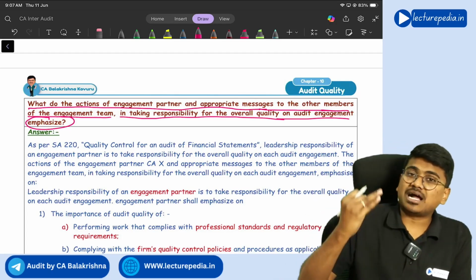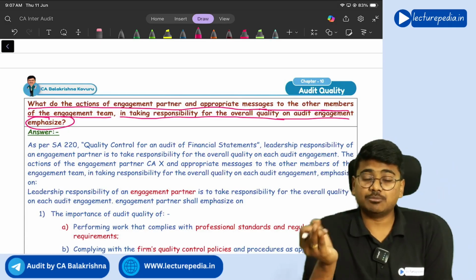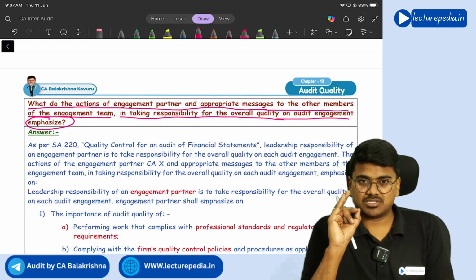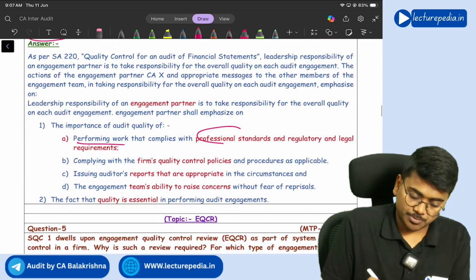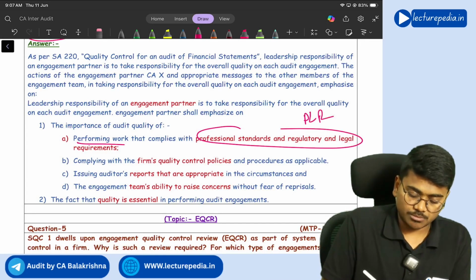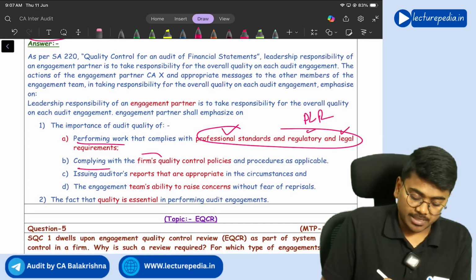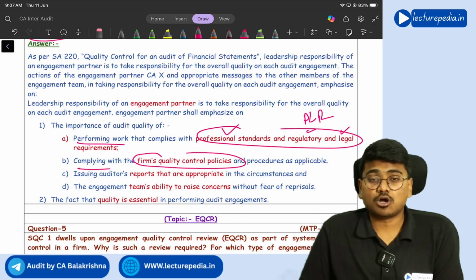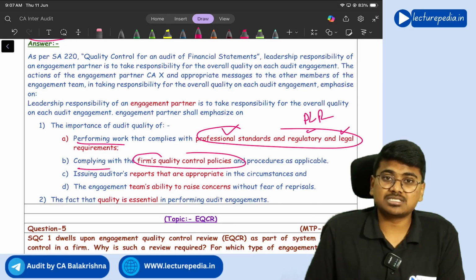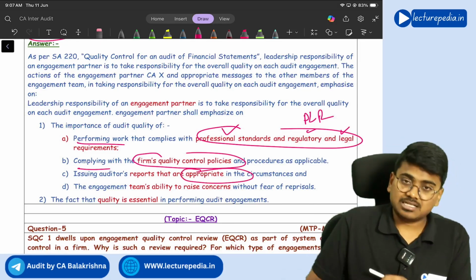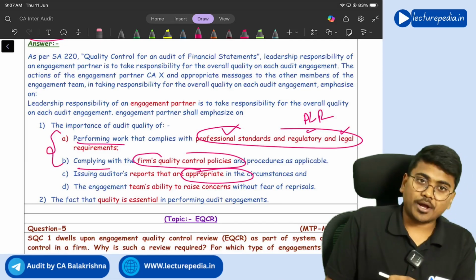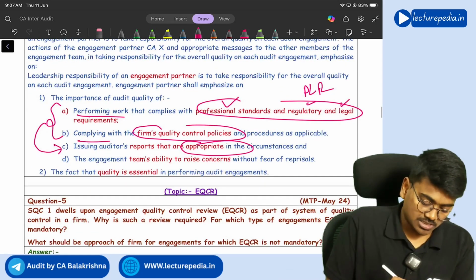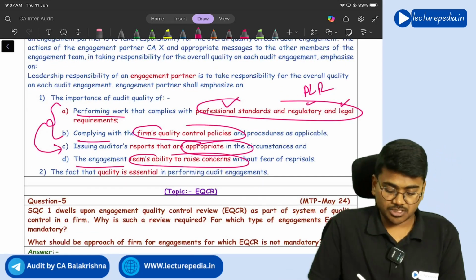Next, the engagement partner should also emphasize that his engagement team comply with quality control requirements of the firm's policies. Understanding? So perform work as per PLR requirements. PLR means nothing but professional, legal, regulatory requirements. Comply with the firm's quality control policies. And the engagement partner should also emphasize on issuing audit reports that are appropriate in the circumstances. Of course, if you comply with points A and B, the audit reports that you issue will be appropriate for the circumstances. And the engagement team's ability to raise concerns without fear of reprisal.